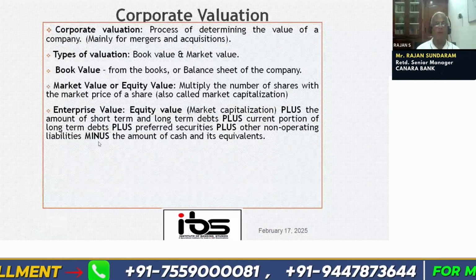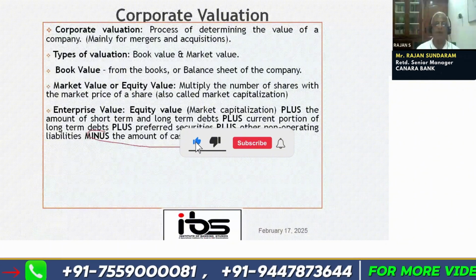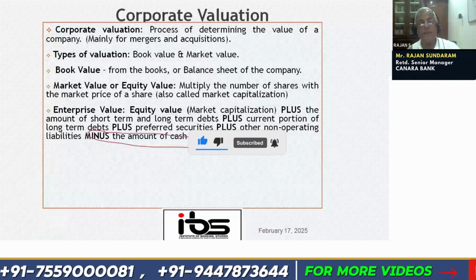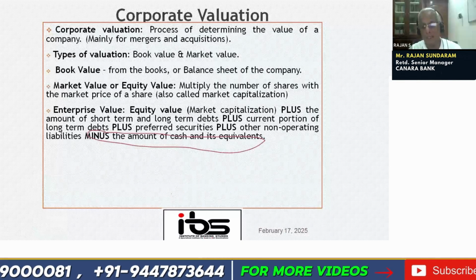Why at all should we subtract the amount of cash and cash equivalents from the total value to arrive at the enterprise value? Why are we subtracting this from the liabilities? Why are we reducing the asset? That's what the question is.